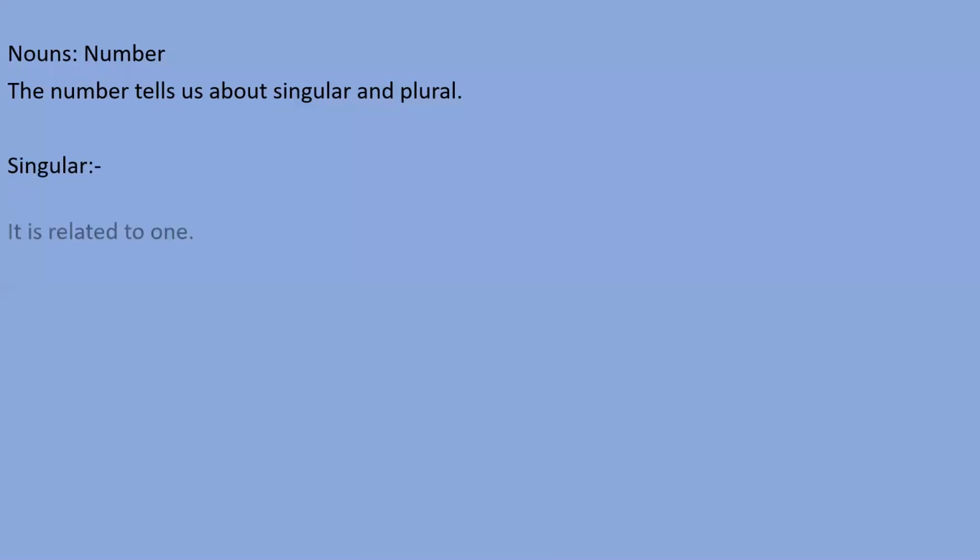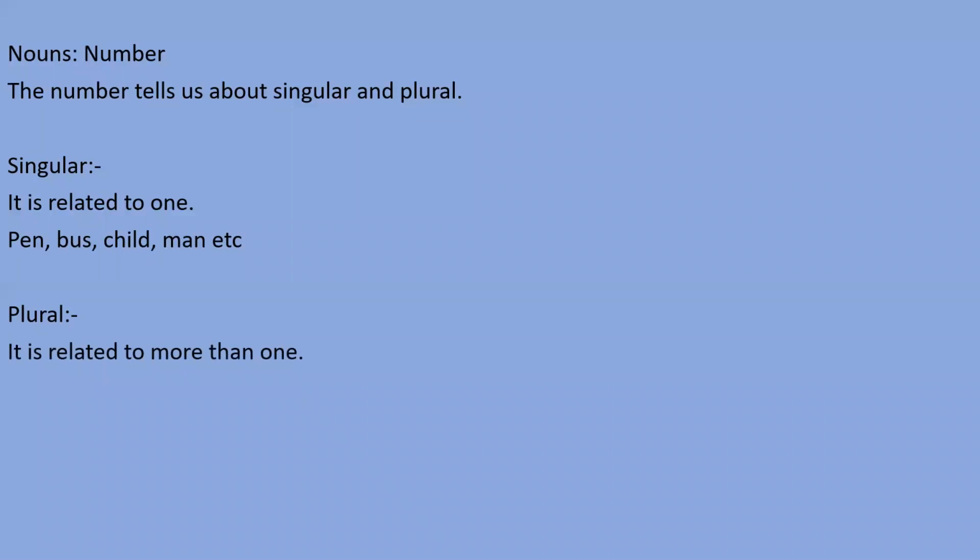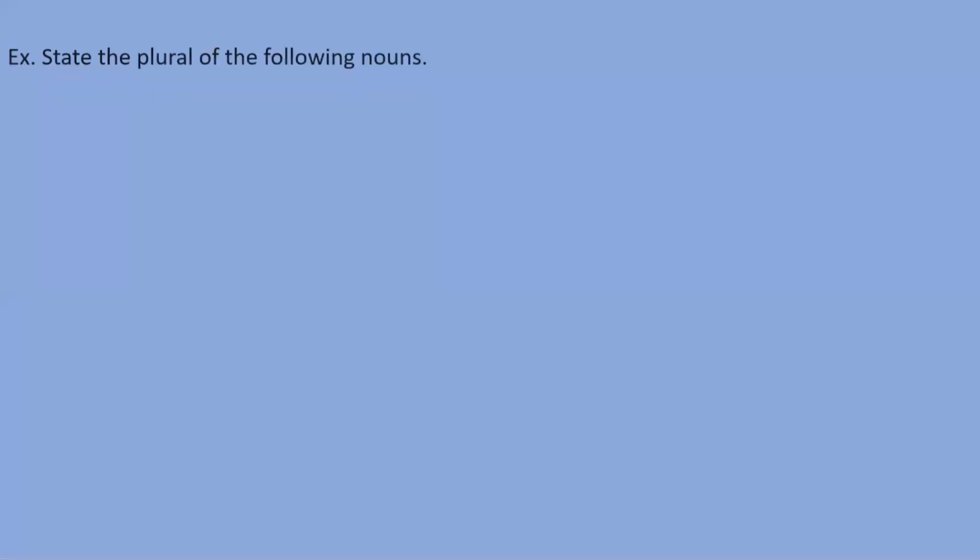In your previous class, I told you number is related to singular and plural. Singular tells us about one thing, and plural is related to more than one, like pen, that is singular, and pens, that is plural. Bus is singular, and buses is plural. Child singular and children plural. All these things we studied in our previous class.